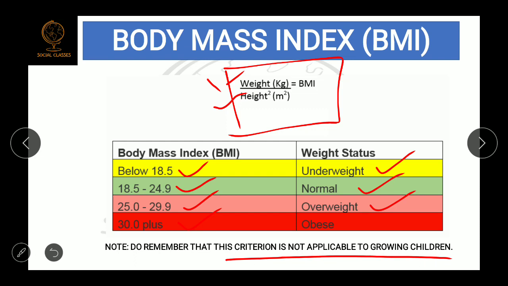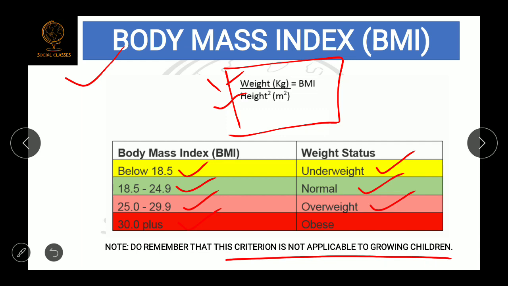Now why am I telling you all this about body mass index, and why is it given in your textbook? By calculating the body mass index, you can find a correlation between the financial condition of a person and body mass index. Simply do a survey of 10 families of different financial conditions.